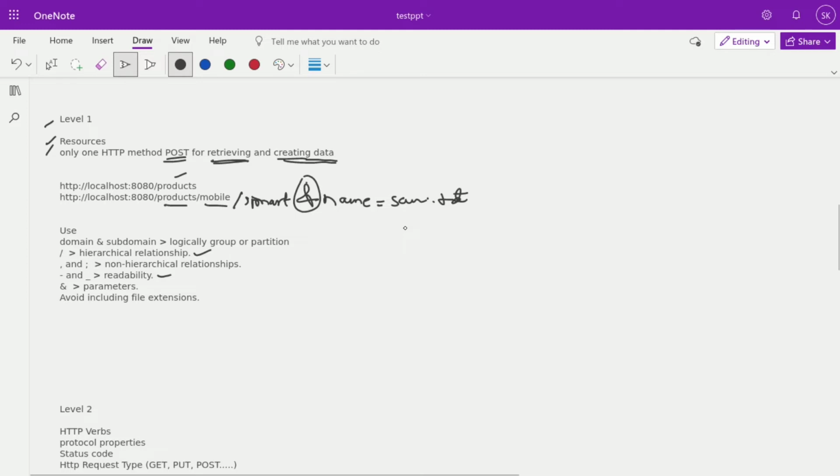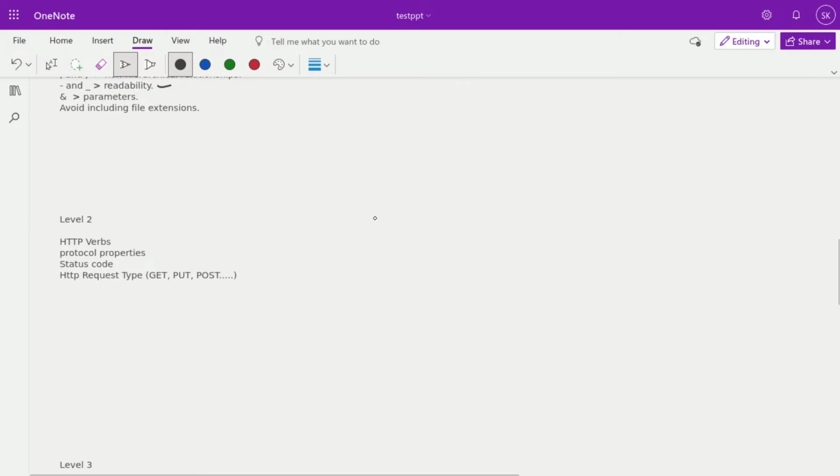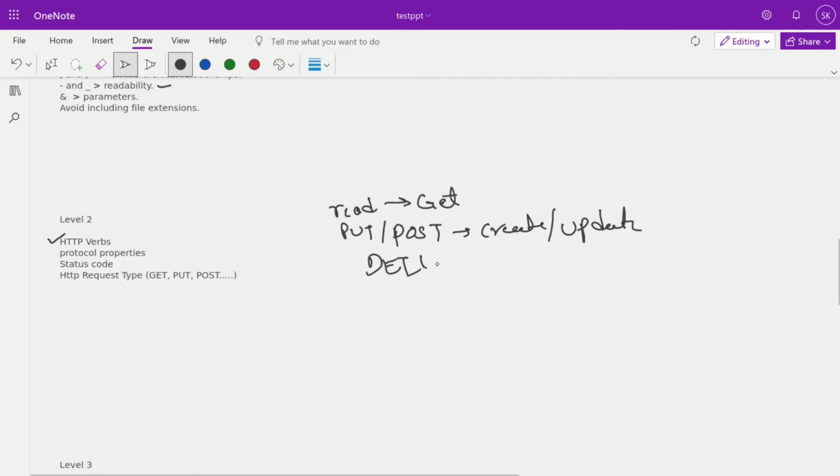Here also, if you follow certain rules, it is easy to jump to level 2. It's very easy to go to level 2 because here we are just using HTTP verbs, meaning the request types like GET, PUT, POST, DELETE, HEAD, OPTIONS. If you want to read data, you use GET. If you want to create or update, you can use PUT and POST; this is for create and update. If you want to delete, you just hit a DELETE request to remove the data from the system.